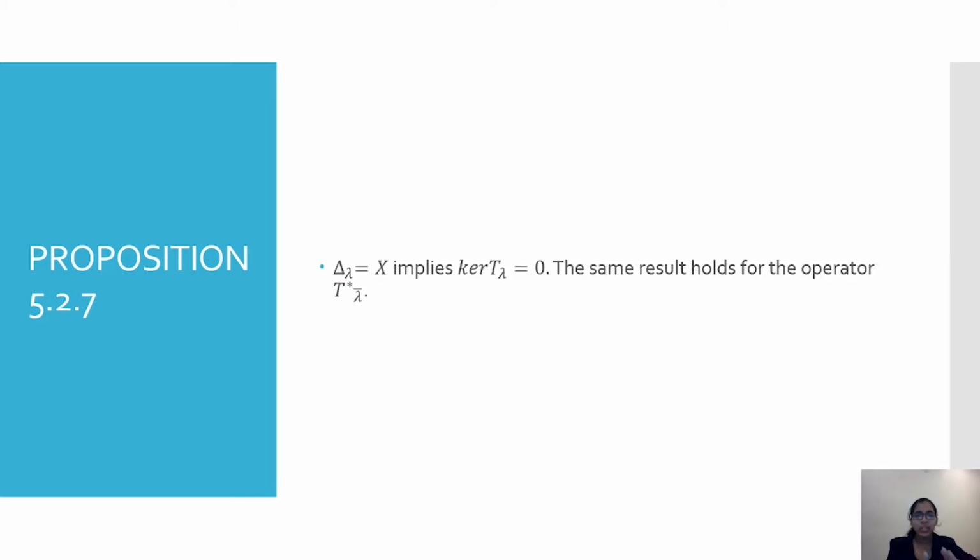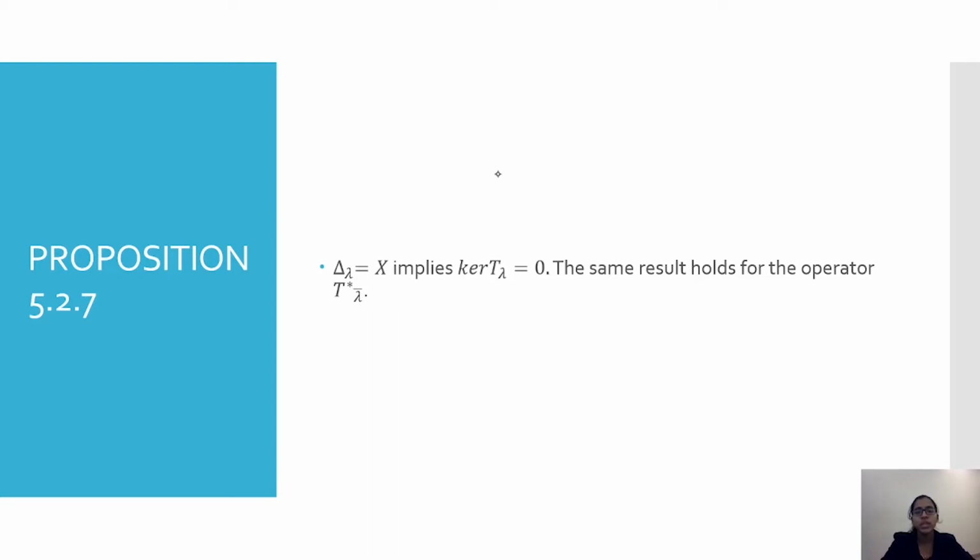Del lambda equal to X implies kernel of T lambda equal to 0. That is, we are saying that if the operator T lambda is onto, then it will be 1-1. Kernel T lambda equal to 0 implies the operator is 1-1, and del lambda equal to X, that is, image of T lambda equal to X, means T lambda is an onto operator. Then the same result holds for the dual also. So we'll prove just for the operator T lambda, and the dual will be proved in a similar manner. You can try it out.